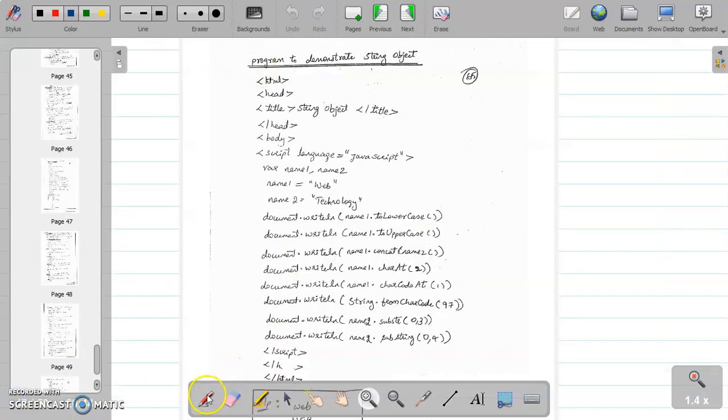Next we will see the program for arrays. Here HTML, head, title, close the head part. In the body part we start the script, language equal to JavaScript, where name1 and name2 are defined. name1 holds the word web, and name2 holds the word technology. document.writeln name1.toLowerCase: name1 will be displayed in lowercase, that is web. name1.toUpperCase will be displayed in capital letters.